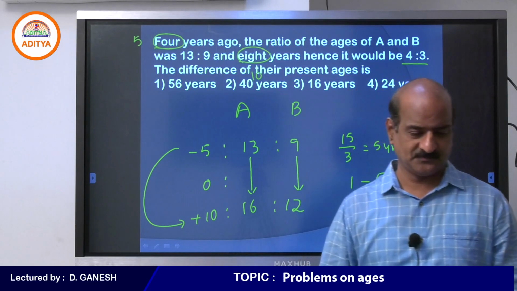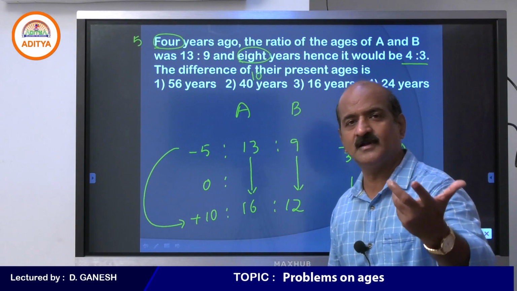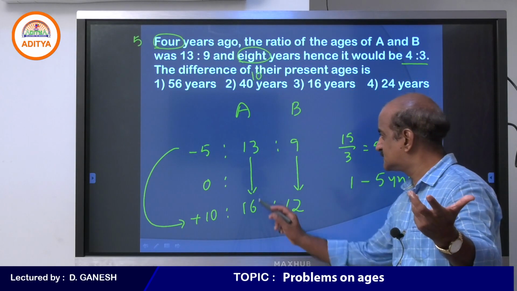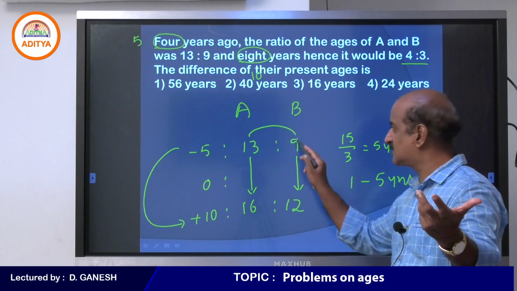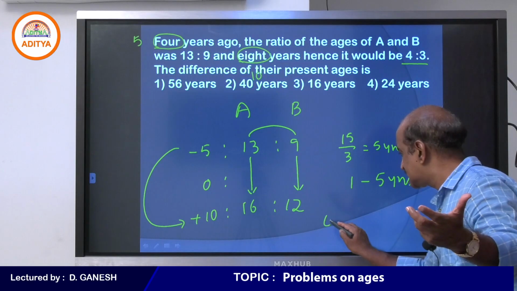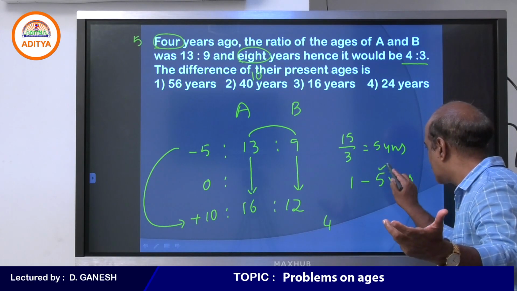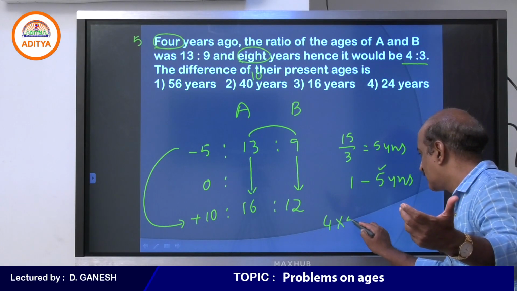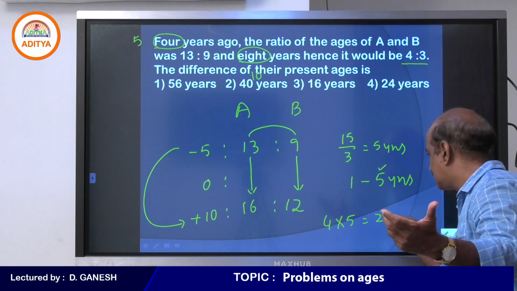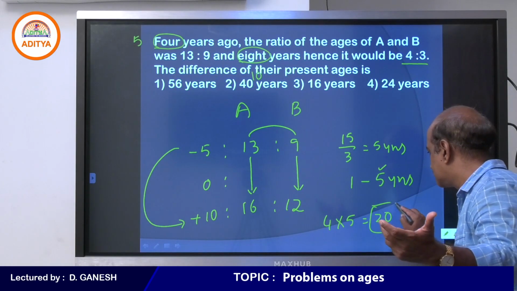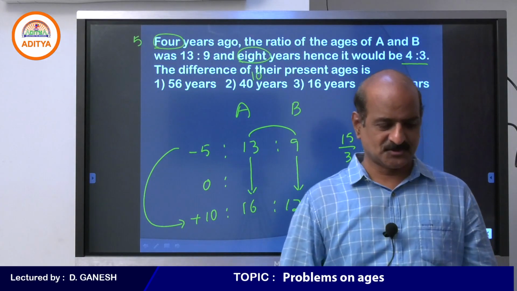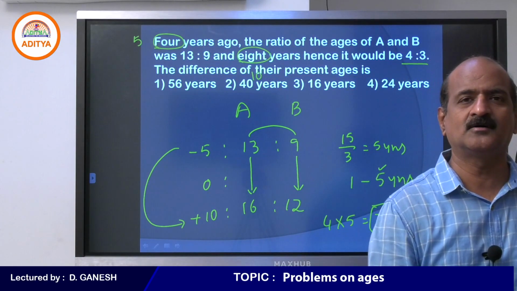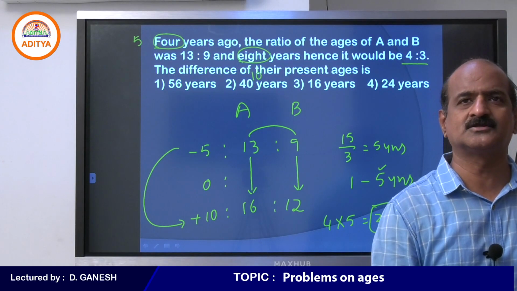You understand? You are asked to find the difference of ages. A's age is 13 parts, B's age is 9 parts. Difference is 4 parts. Every one part is 5 years. So 4 into 5, the difference of their ages is 20. Student, I think you understand this. See how neatly we are handling this question.